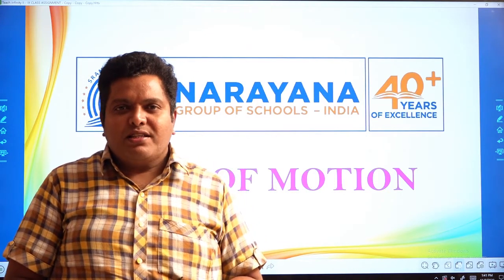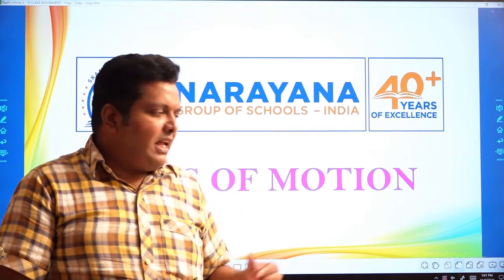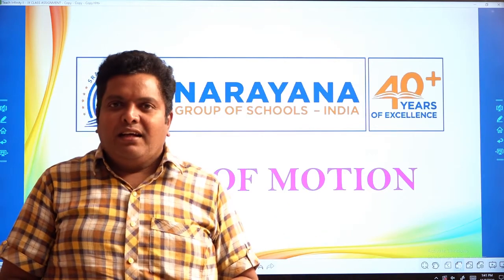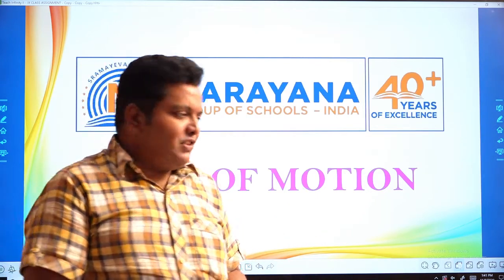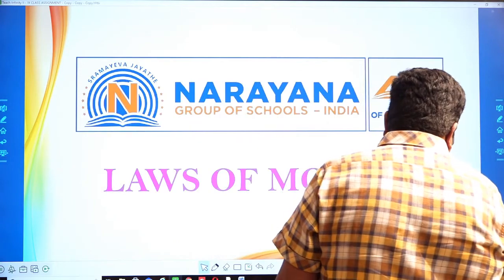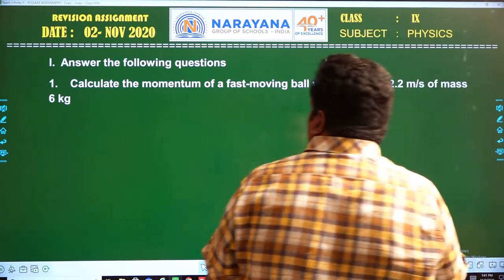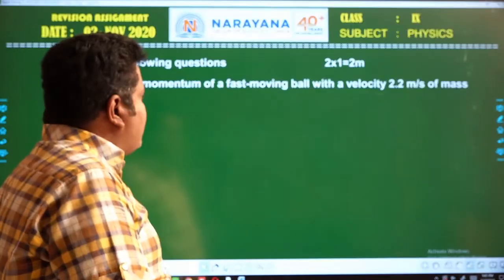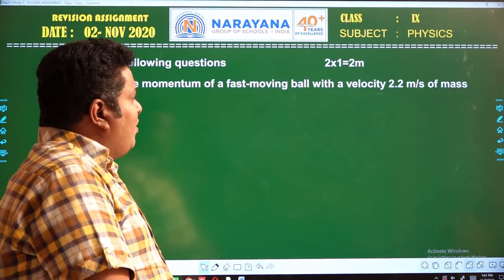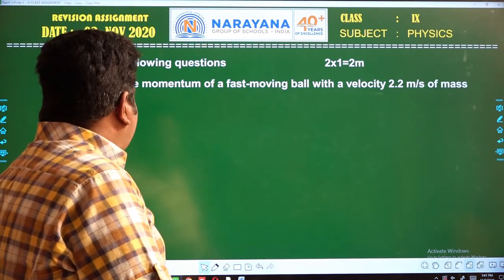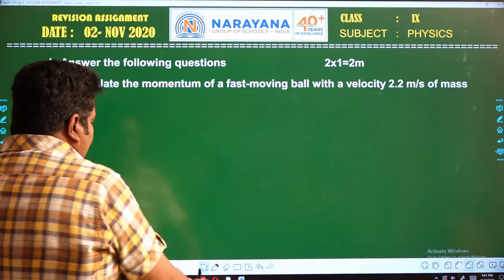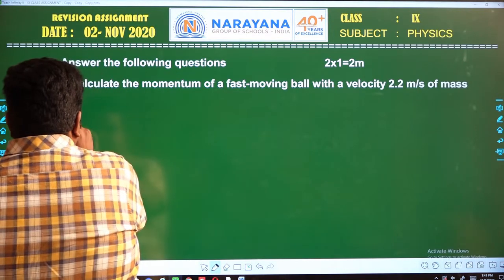Today we are going to discuss the topic laws of motion, class 9th physics assignment. See the first question: calculate the momentum of a fast moving ball with a velocity of 2.2 meter per second and mass 6 kg. We are asked to calculate the momentum. Now let us see the solution of this problem.